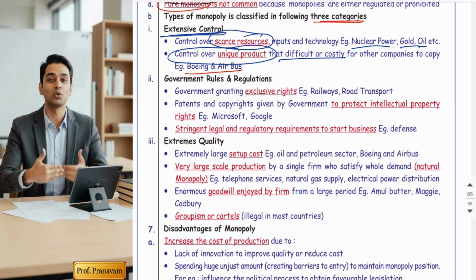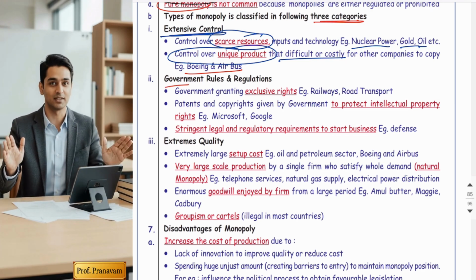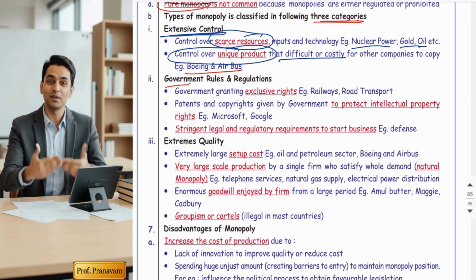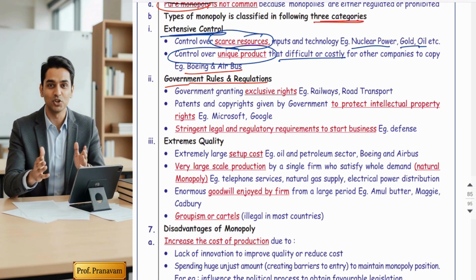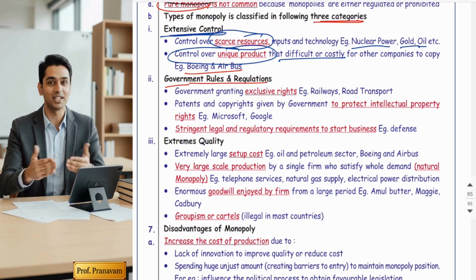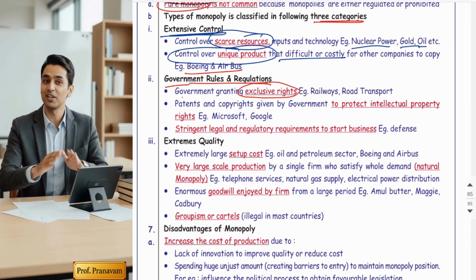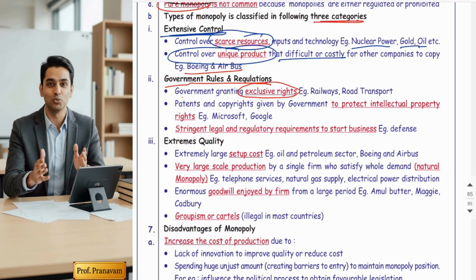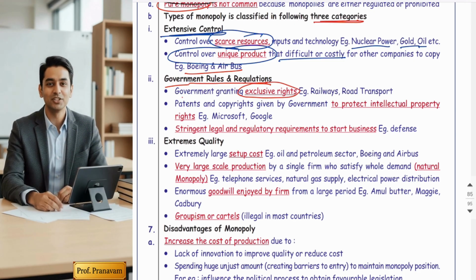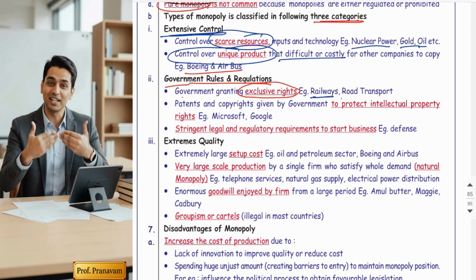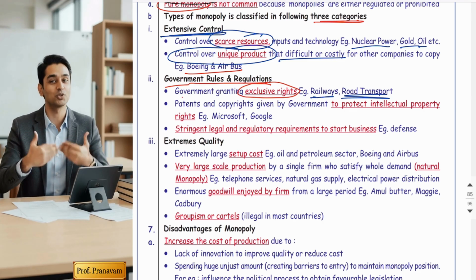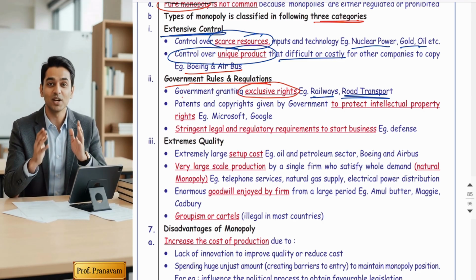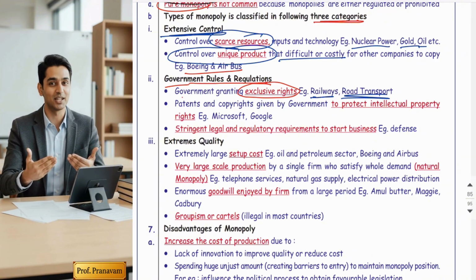The next broader group is monopolies that sometimes get created in the country due to government rules and regulations. Is it? Yes. So how come? First is called government monopoly, where the government gives exclusive rights to only one or two businessmen to conduct production or such kinds of businesses. The best example is railway and road transport. Railway has gotten exclusive rights that in India only Indian Railways can give that service. Road transport also gets licenses, right?